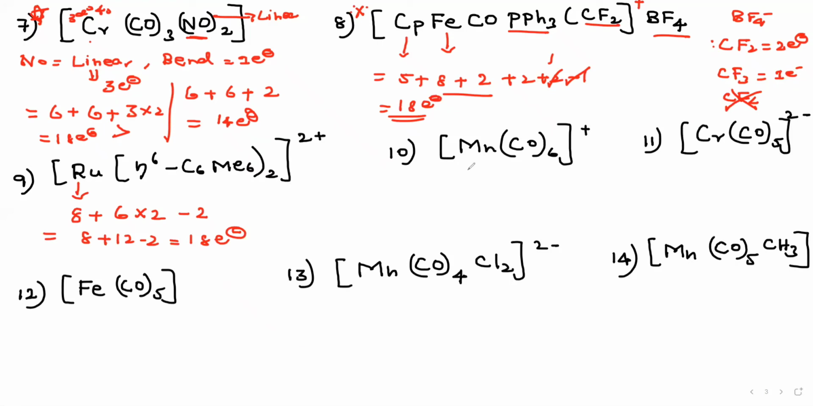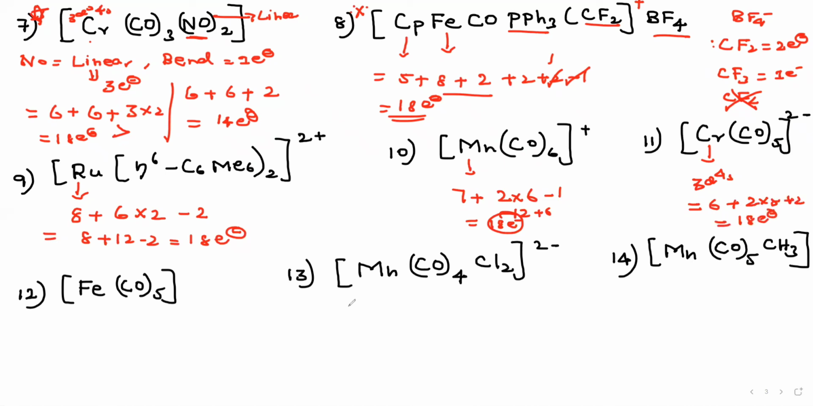Mn CO6 plus. Mn is what? 3d5, 4s2. Therefore, 7 electron count. This is 2 electron, right? 2 into 6 and minus 1. Therefore, the answer is 12 plus 6, an 18 electron complex. Understand? Go for this question. Chromium CO5 2 minus. Chromium belongs to what? 3d5, 4s1. Therefore, 6 electron count. This is 2 electron, right? 2 into 5, then put 2, right? 10, the answer is an 18 electron complex.